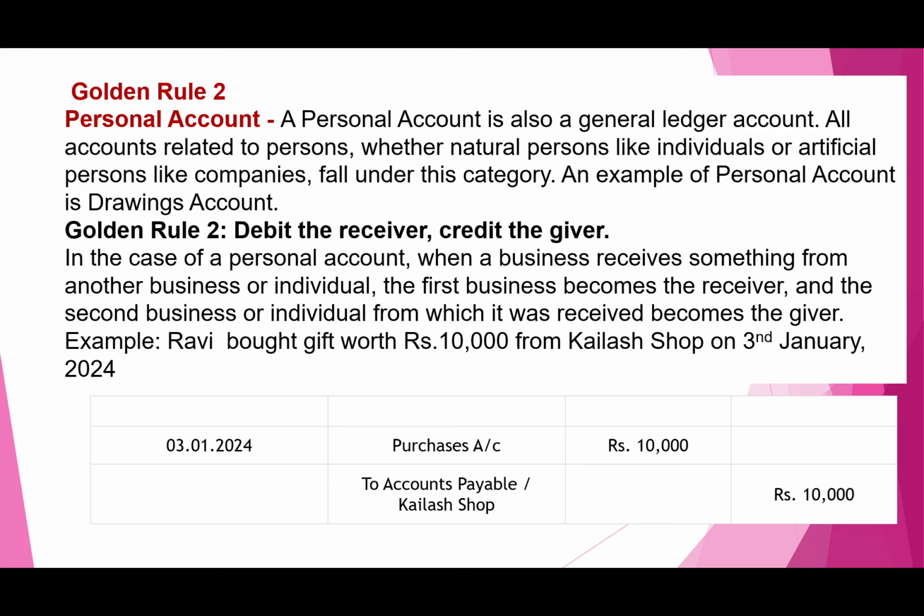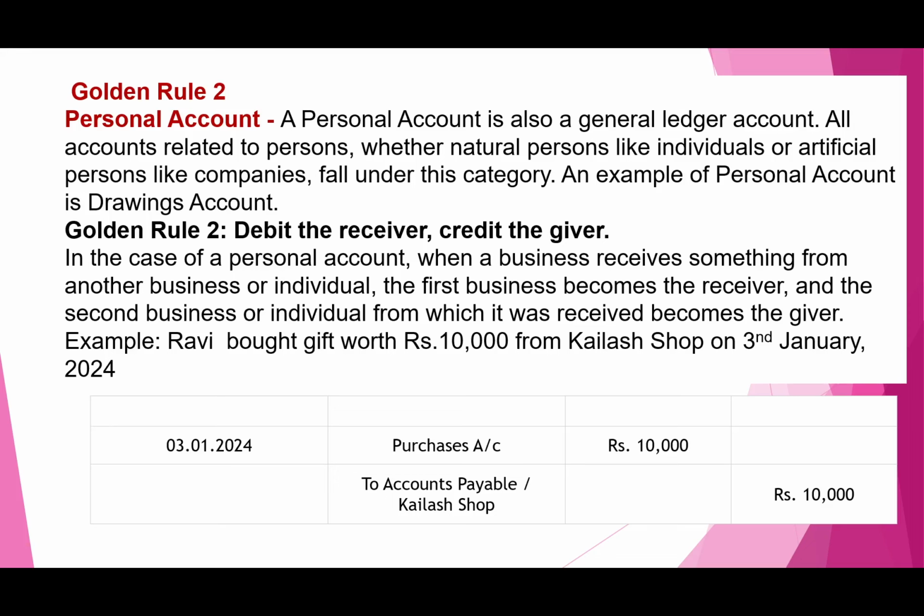In the case of a personal account, when a business receives something from another business or individual, the first business becomes the receiver and the second business or individual from which it received becomes the giver. The example: Ravi bought goods of rupees 10,000 from Kailash shop on 3rd January. So it comes as a personal account. The entry will be purchase account debit, Kailash shop will be credited.